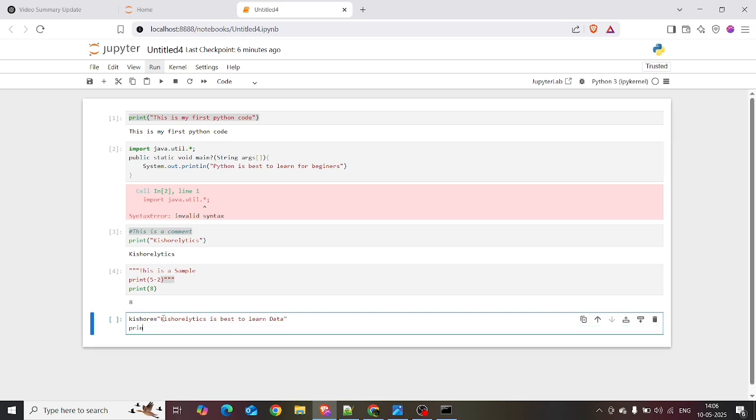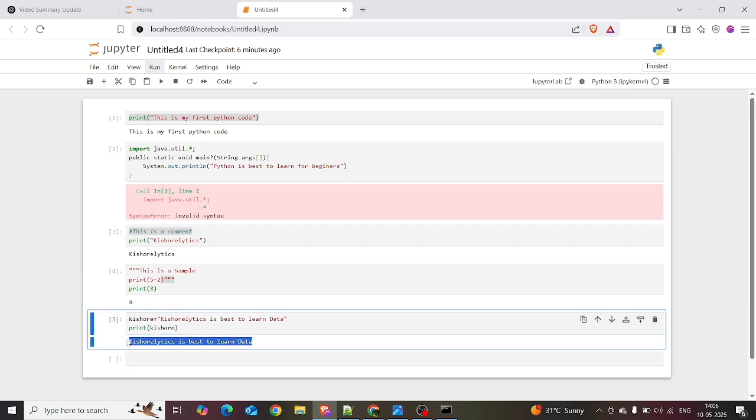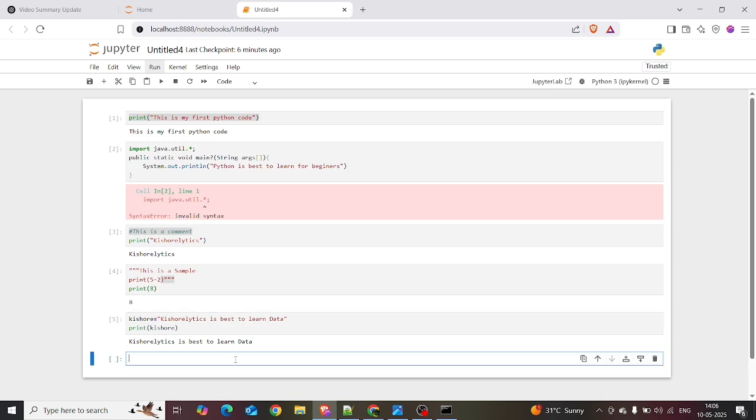If you print Kishore, it gives the data, just as if you ask the sugar container to give the sugar, it will give the sugar. So that is the container. I am writing Kishorelytics is the best to learn data. This is the truth. So okay, that is what the container means.